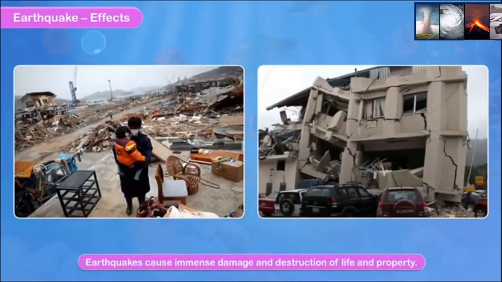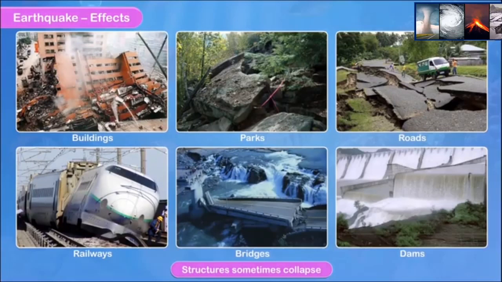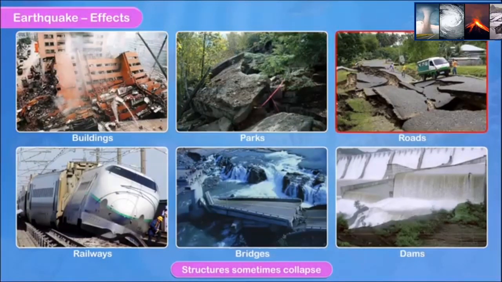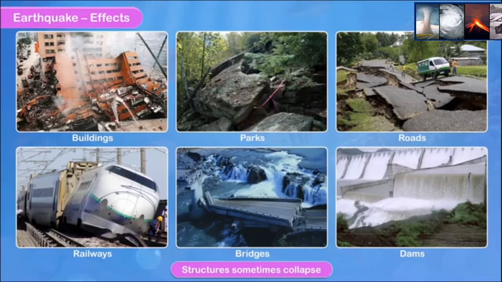Now, effects of earthquakes. Earthquakes cause immense damage and destruction of life and property. Buildings, parks, roads, railways, bridges, dams, and other structures sometimes collapse.